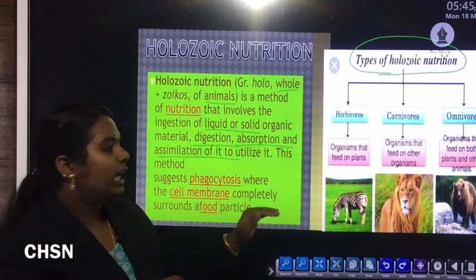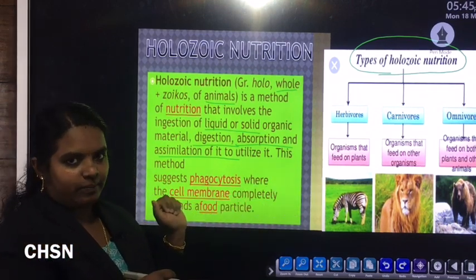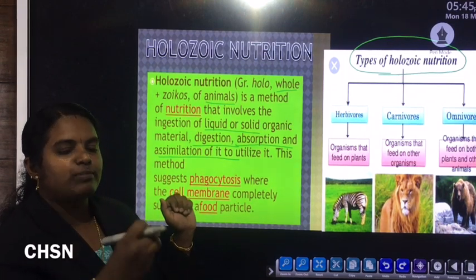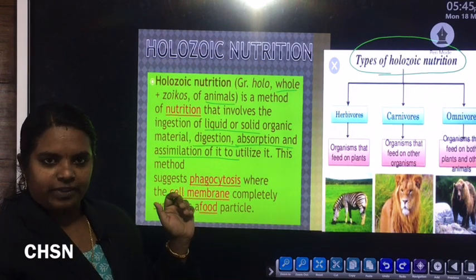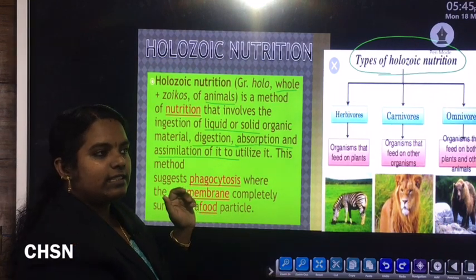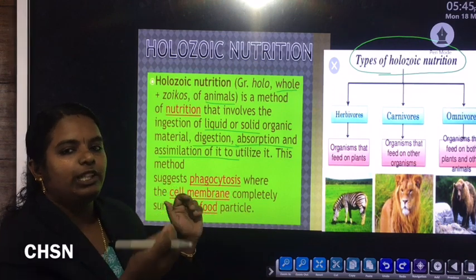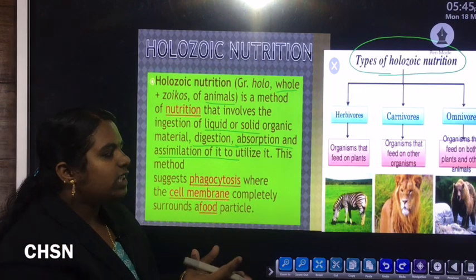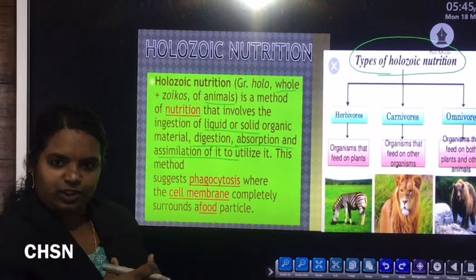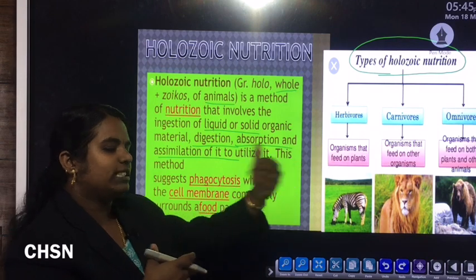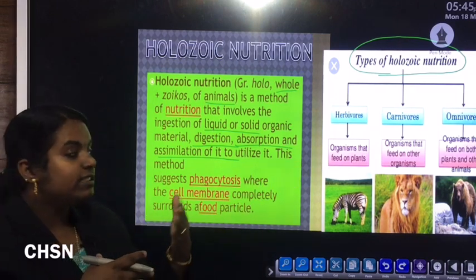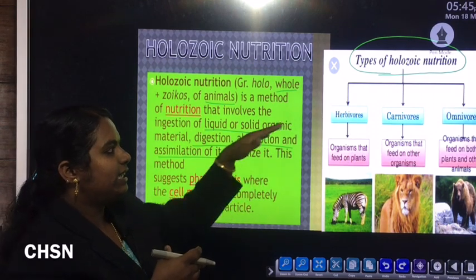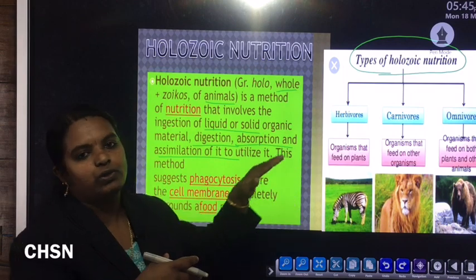In case of grass eating animals, they ingest the grass as a whole, then later its digestion, absorption and assimilation take place. In case of carnivores, they ingest the food as a whole in the form of meat or flesh. Later, its digestion process or breakdown as well as its absorption and assimilation take place. Same in case of omnivores like human beings and some other animals. Same as holozoic nutrition. That is why it is also known as the types of holozoic nutrition.